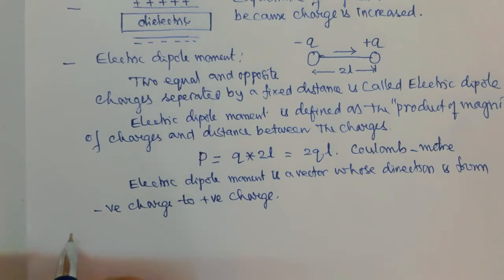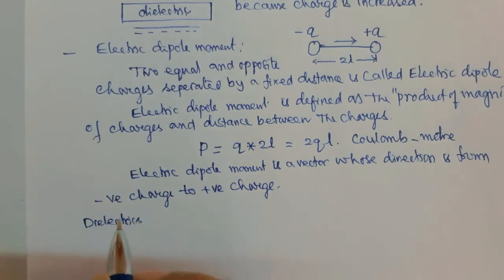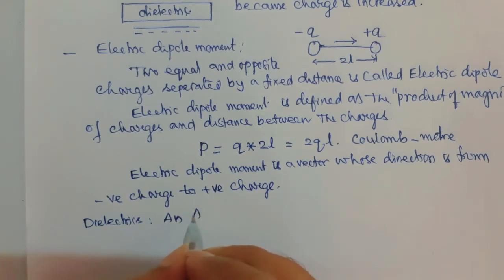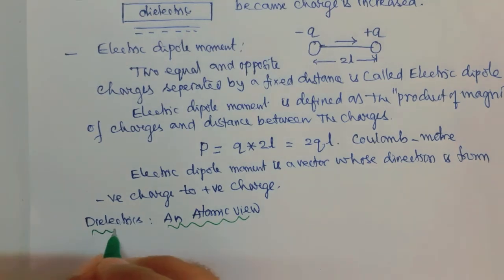Now what is an atomic view? Dielectrics in an atomic view. What is this?